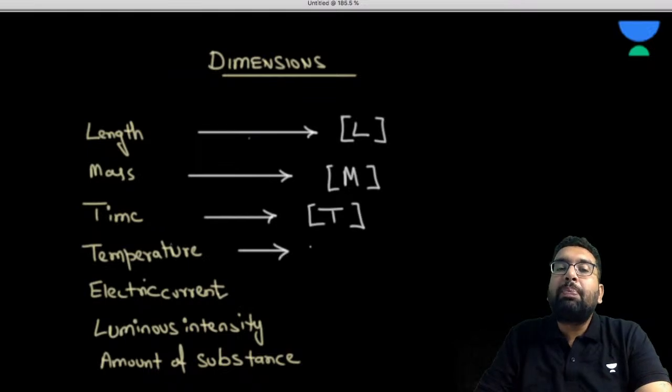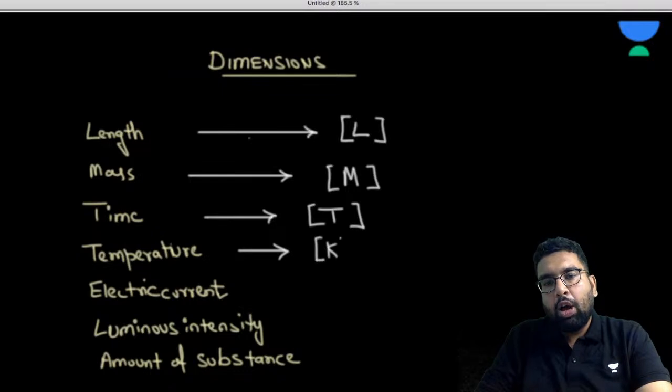The unit of temperature was Kelvin, so it is sometimes represented by K or by theta.